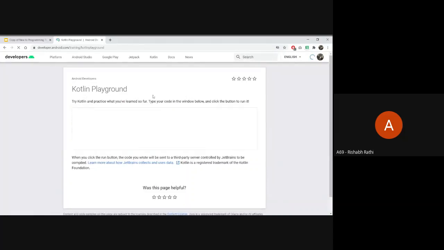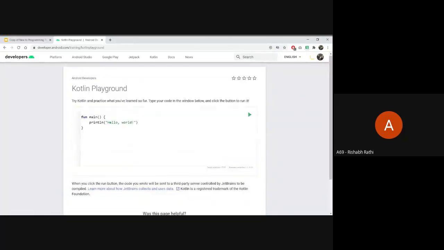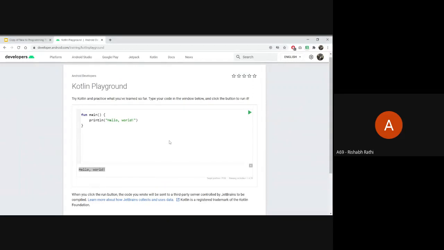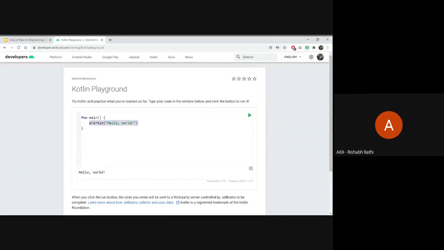Okay, so this is the Kotlin playground. It will look something like this. Over here, you can write your code in this white area, and the green button is to run. This is a simple hello world code that prints hello world. When we run this, look over here, the output comes: hello world. Okay, so this is the Kotlin playground. Here you can write whatever code you want.